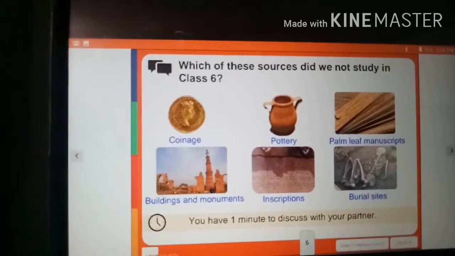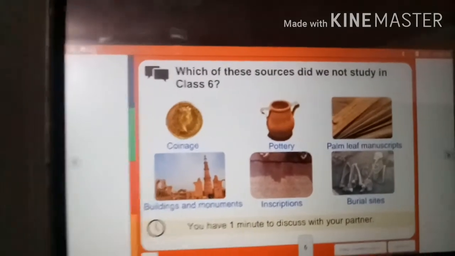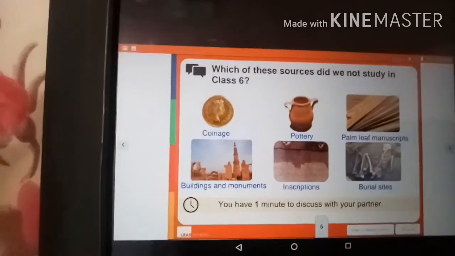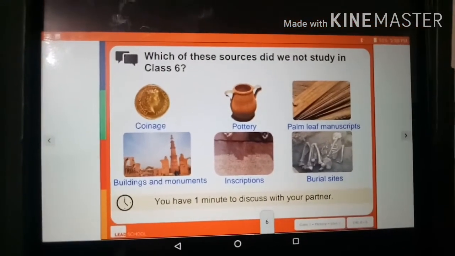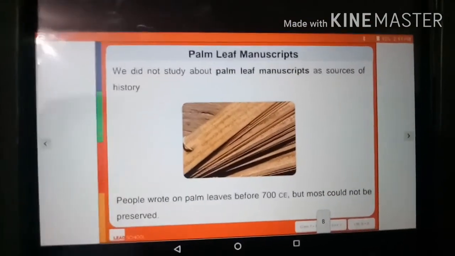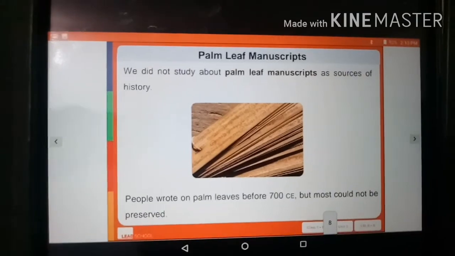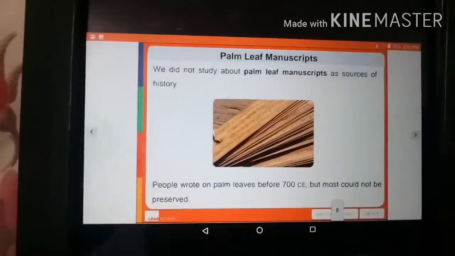Similarly, burial sites are also important because, as we can see in the case of mummies, many things were buried with them. So it was very helpful to know what kind of things were used by the kings and queens of Egypt. In class 7th we will mainly focus on the palm leaf manuscript because we haven't studied this in class 6th.